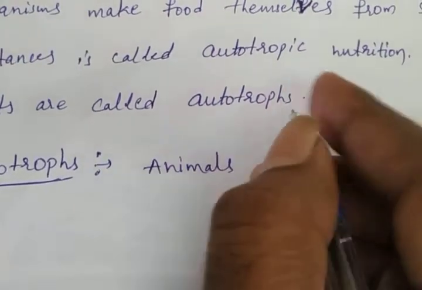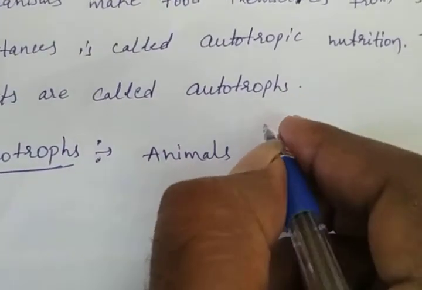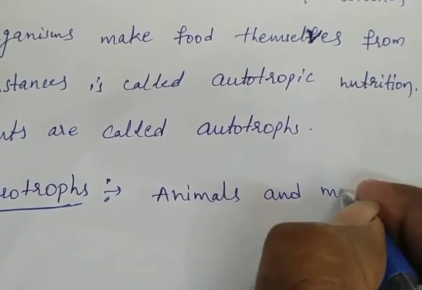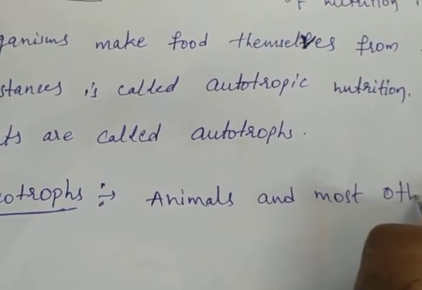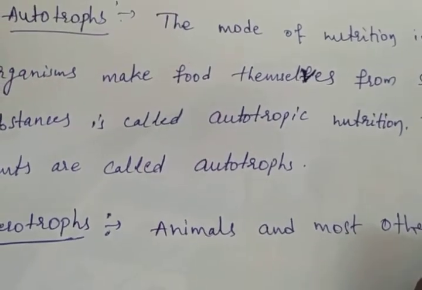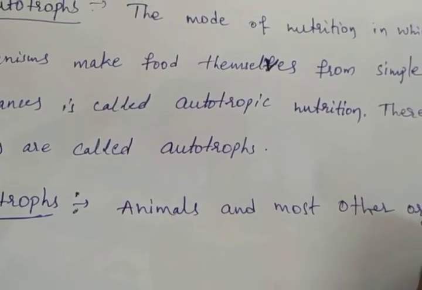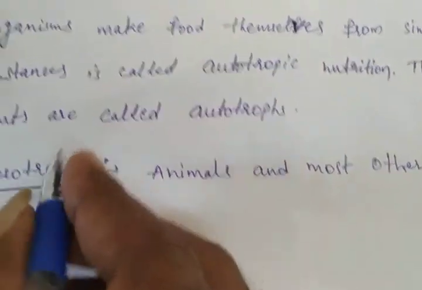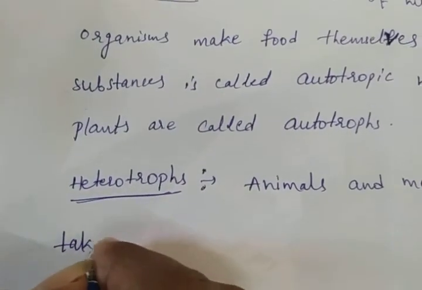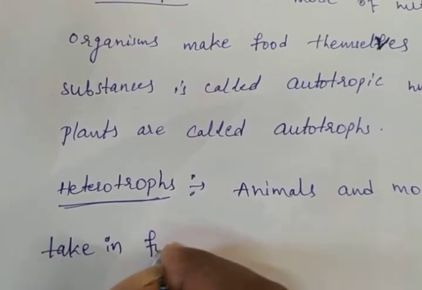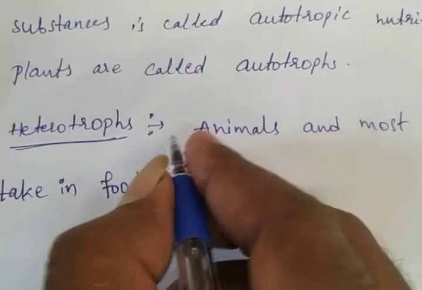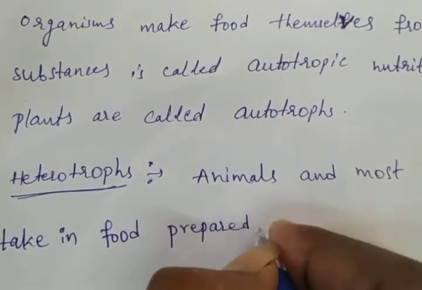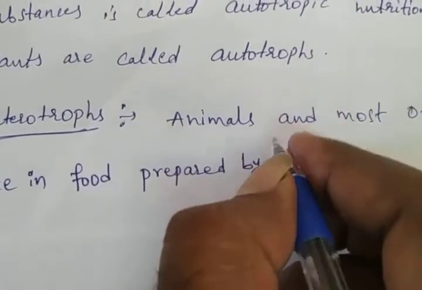Animals and most other organisms take in food prepared by plants.